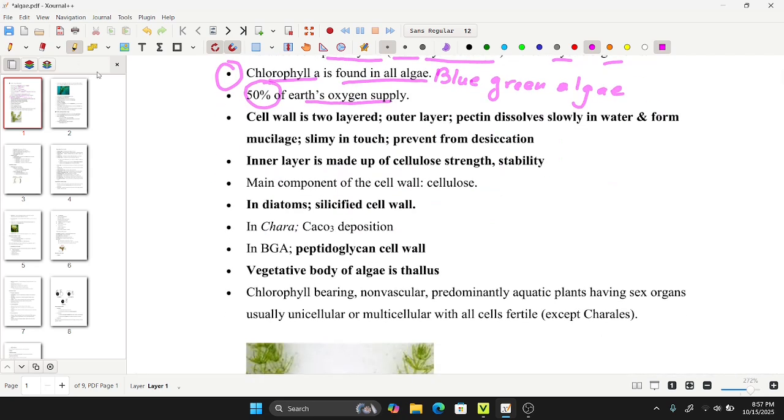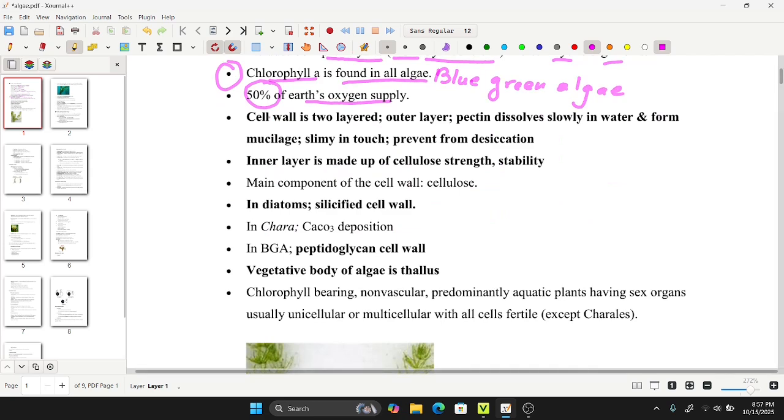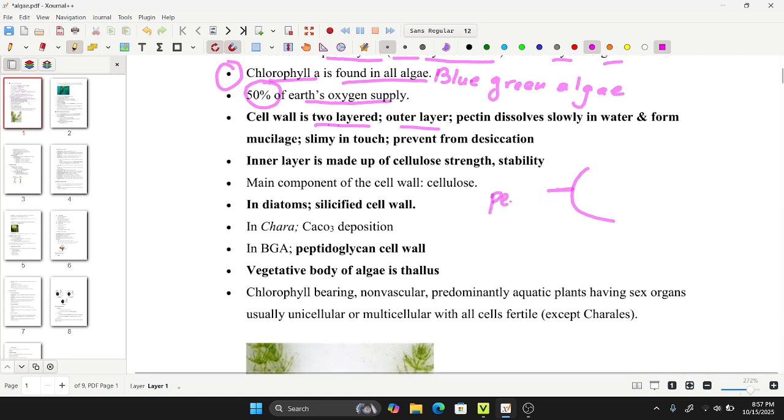Now, talking about the cell wall, it is two-layered. The outer layer of the cell wall is made up of pectin, which dissolves slowly in water.